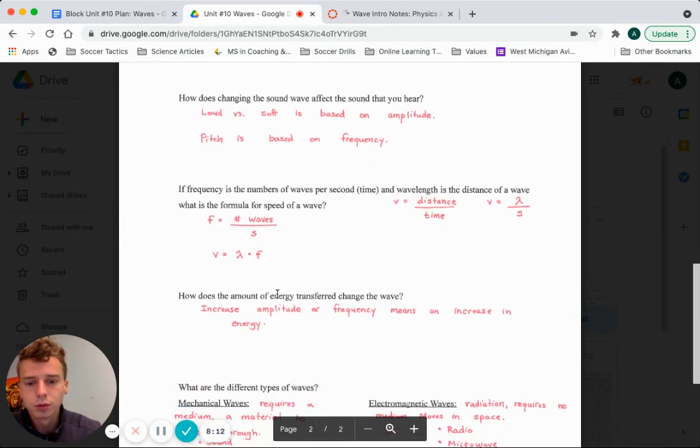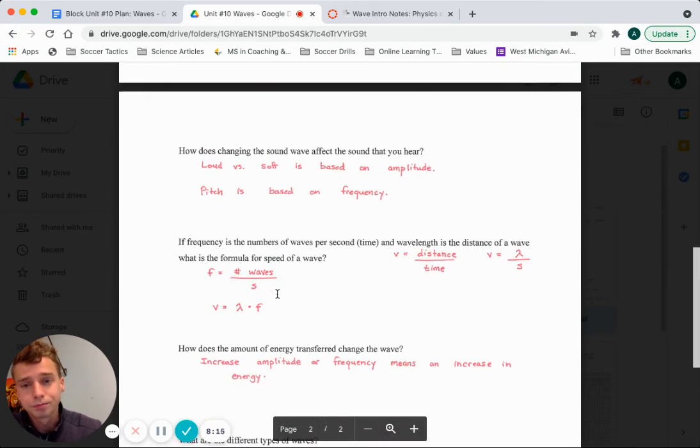But next, before we can talk about different types of waves, we need to talk about our connection to sound, because you guys did look at those sound explorations from last week. And hopefully what you notice is that as you change the amplitude of the wave, how large it is vertically, you are changing how loud or how soft it is, right? The higher the amplitude, the louder the noise is,